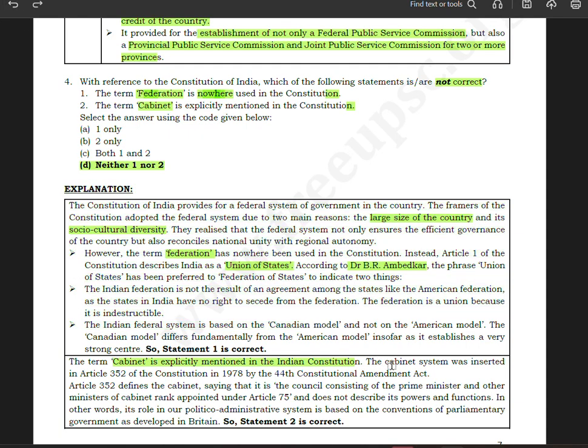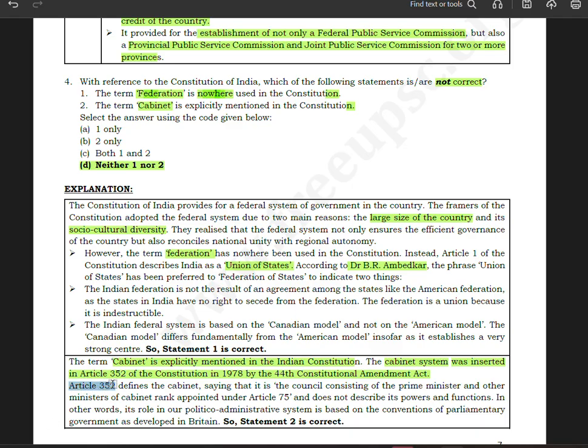The cabinet system was inserted in Article 352 of the Constitution in 1978 by the 44th Constitutional Amendment Act.